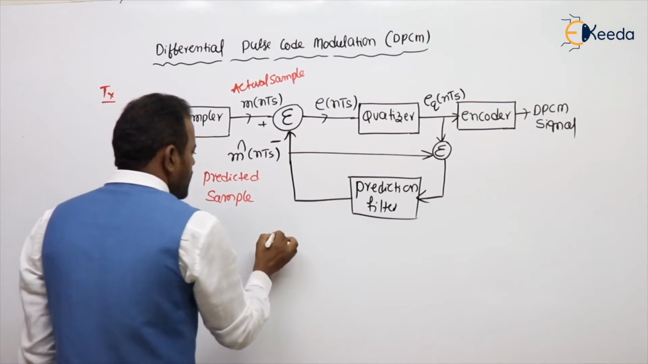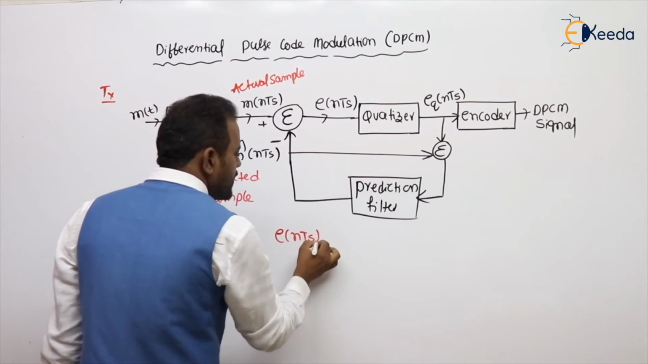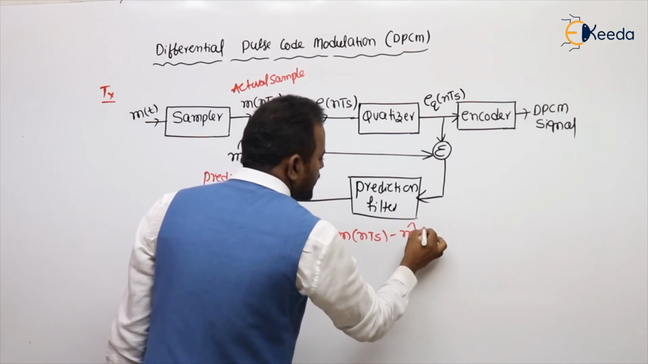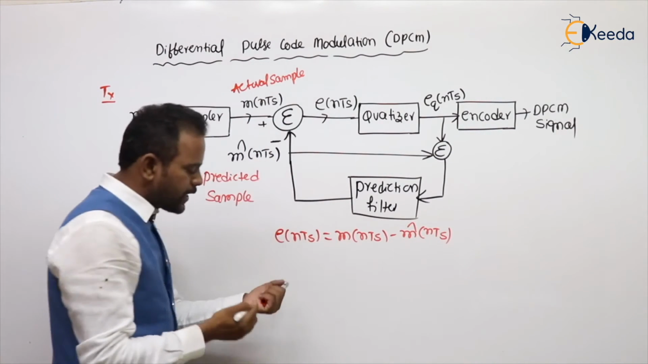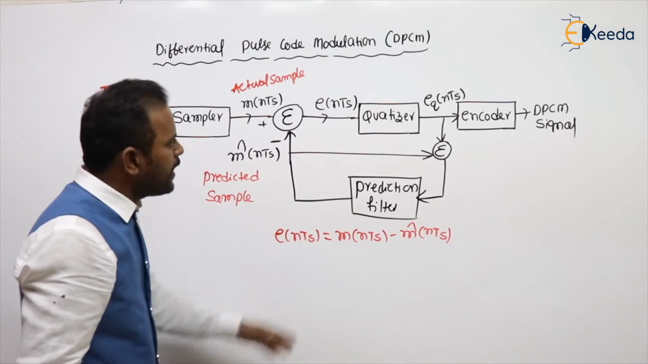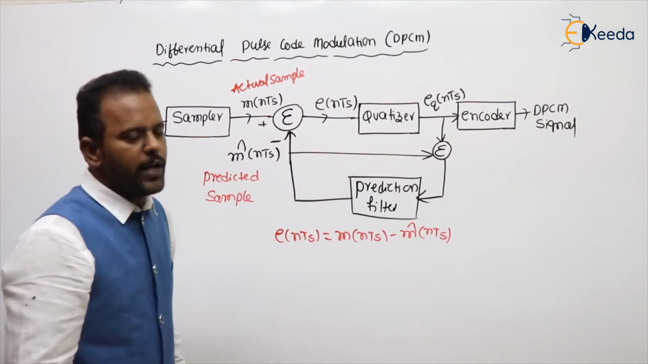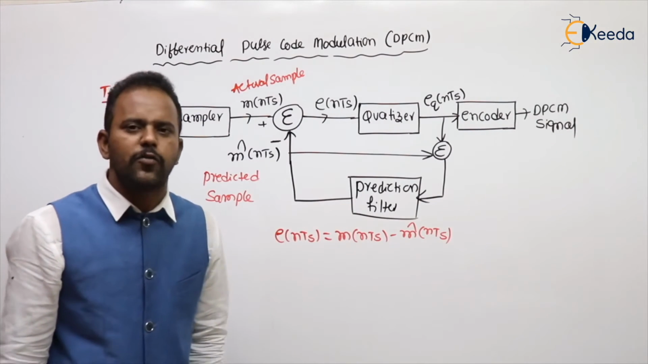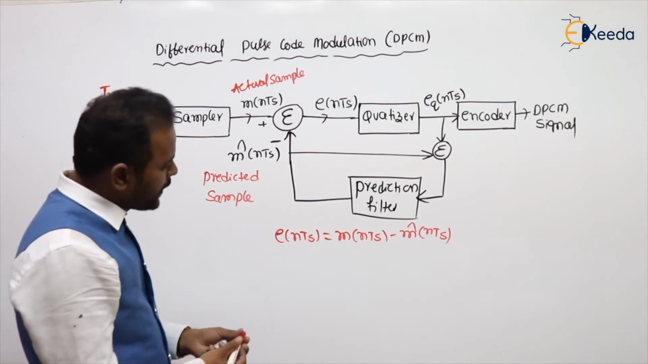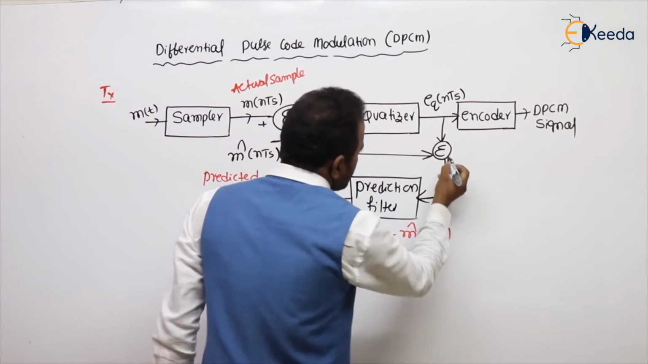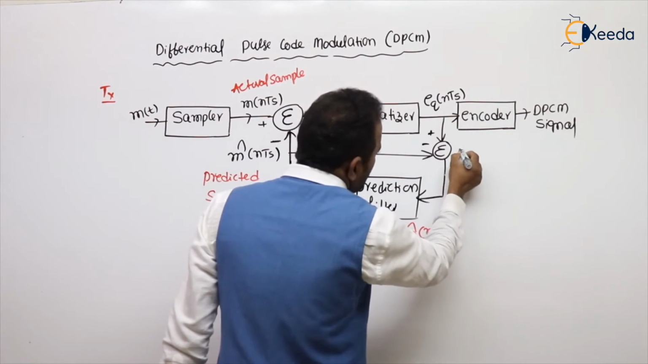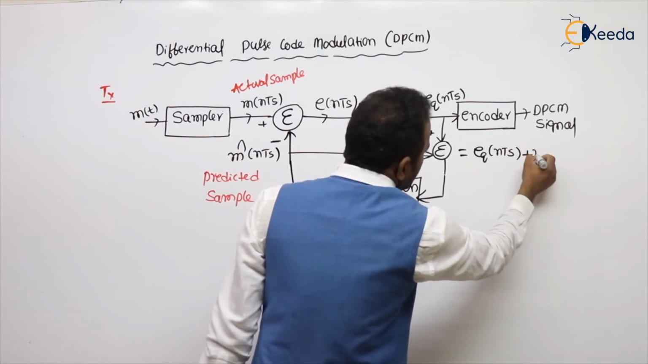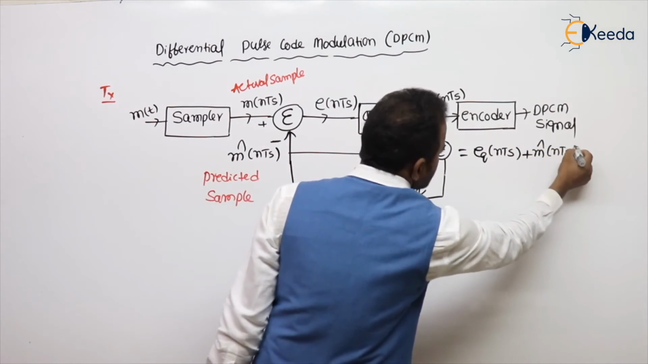We already know what is e of nTs. e of nTs is actual sample minus predicted sample. If the prediction is good, then the difference is small, error is small. We already know about it. You can also analyze what we are actually giving to the prediction filter. That is the prediction filter input, and this summer's inputs are both positive. What is the summer output? One is e_q of nTs, another one is m cap of nTs.